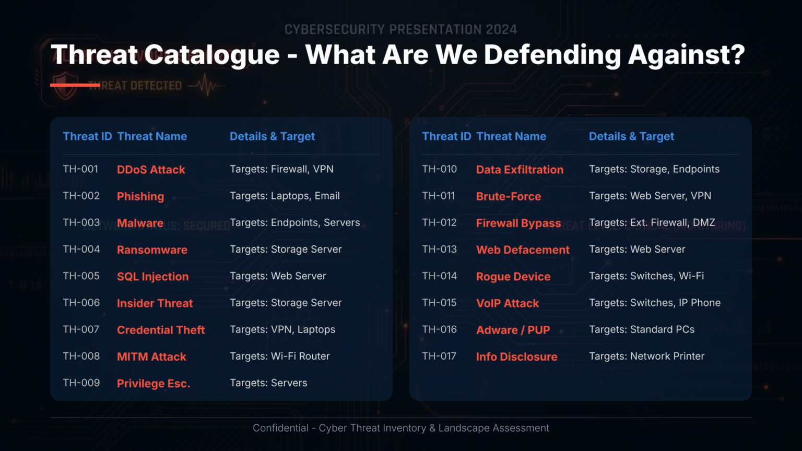Internal and social threats: phishing targeting employees' laptops, insider threats and data exfiltration from the storage server, and credential theft. Network and wireless threats: malware and ransomware that can encrypt critical data, man-in-the-middle attacks on Wi-Fi, rogue device connections to switches, and VoIP attacks on IP phones. These threats originate from external adversaries, malicious insiders, and even negligent employees.